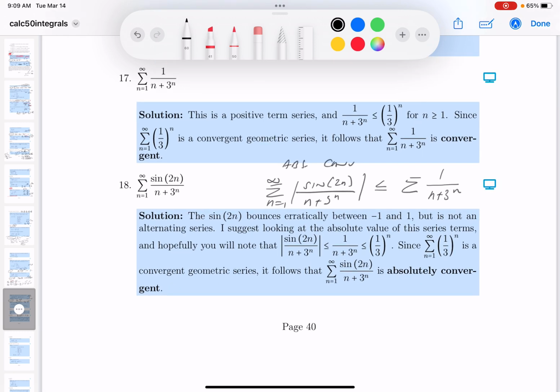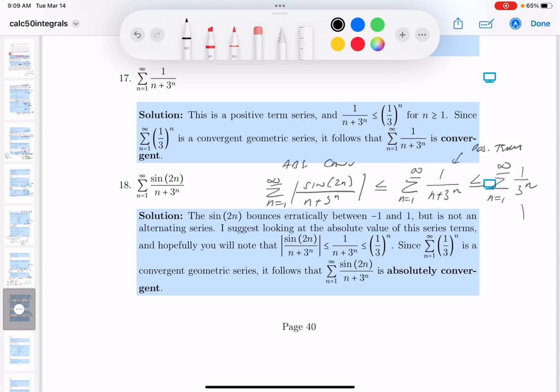Then looking at this over here, let's take a look. This is n equals 1 to infinity. By the way, this is a positive term series. Let's put this one over here. I'm going to say this one probably compares pretty well to 1 over 3 to the n. Boy, that's deja vu all over again, isn't it? We've done that before. We've seen that. And that's certainly true for n greater than or equal to 1.